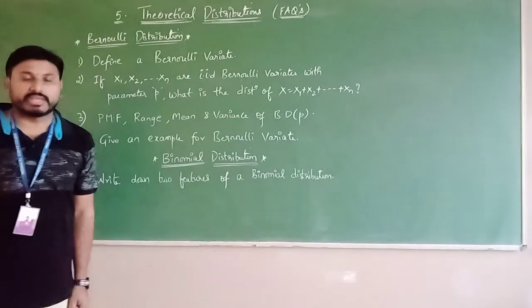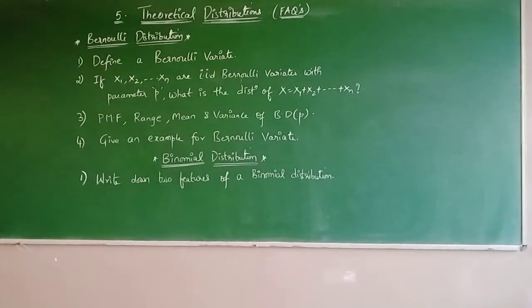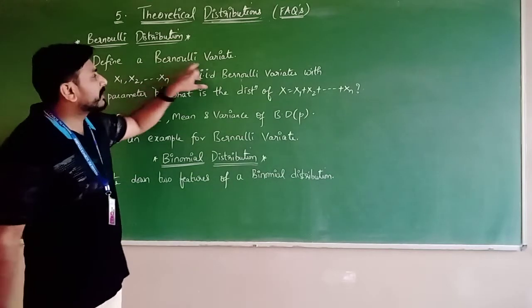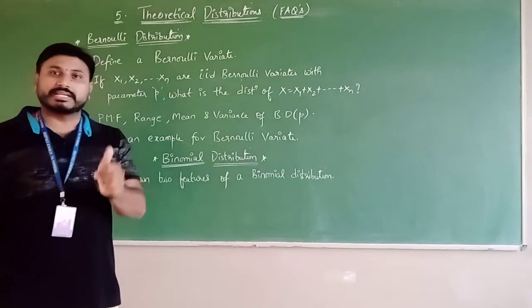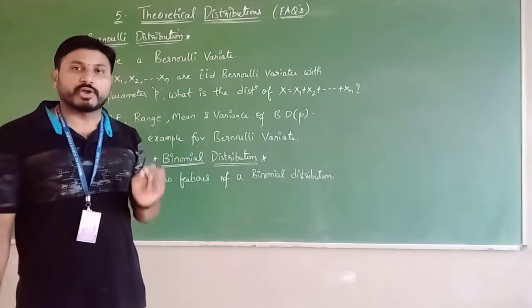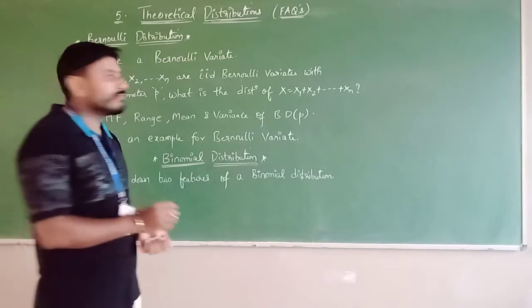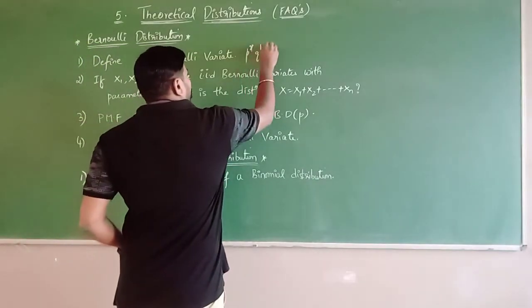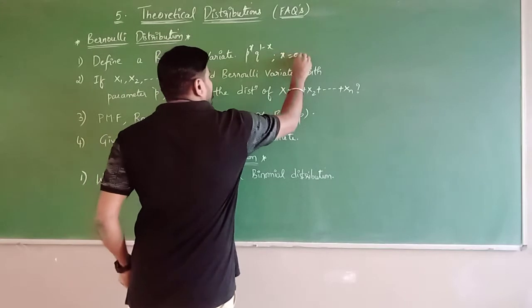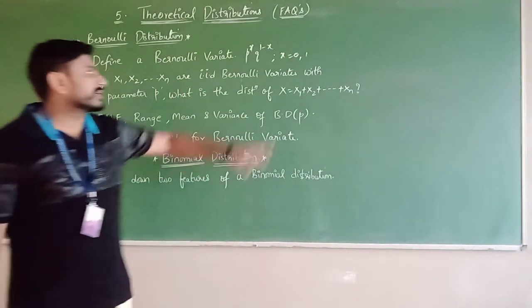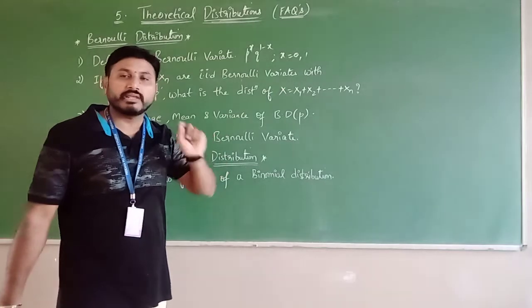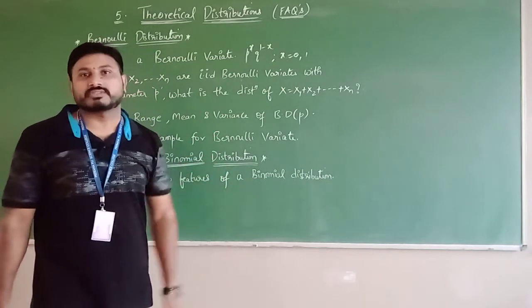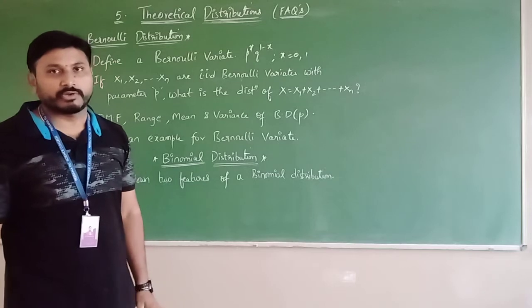Define a Bernoulli variate. So as you all know, Bernoulli distribution was first proposed by James Bernoulli, right? It was first proposed by James Bernoulli. Now the definition of a Bernoulli variate is: let x be a discrete random variable and its PMF p of x equals p power x q power of 1 minus x, where x takes the values 0 and 1. Then the variate x is called a Bernoulli variate and its distribution of x is called a Bernoulli distribution. Are you clear, guys?